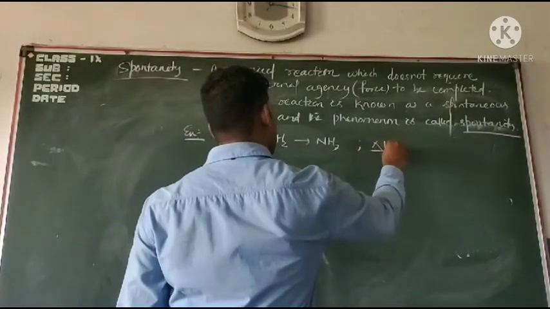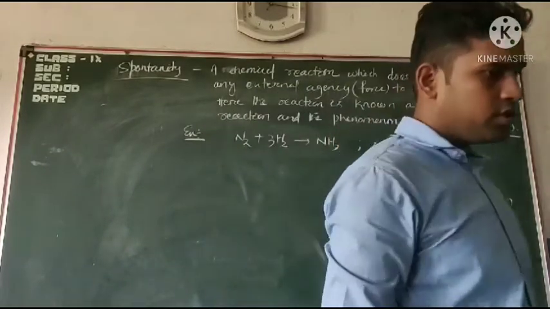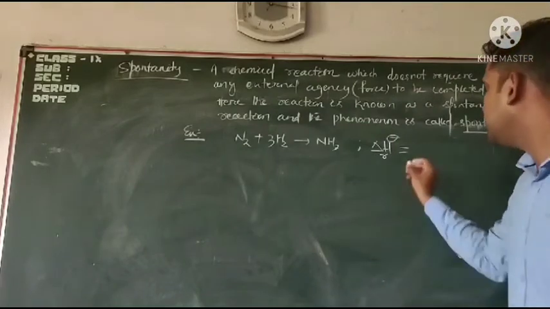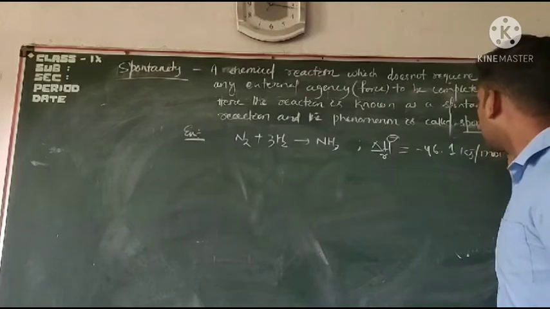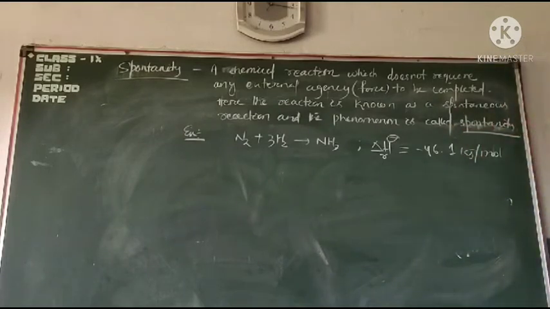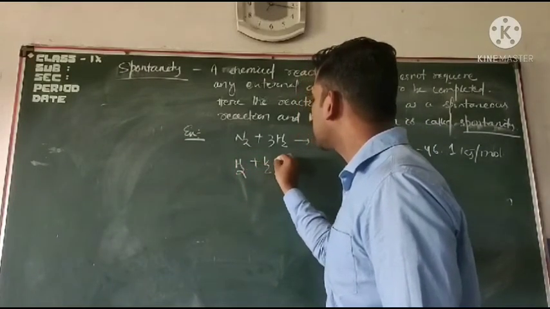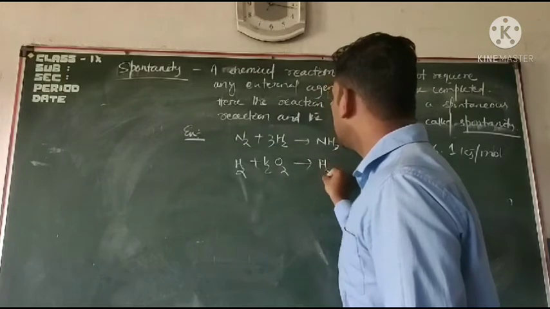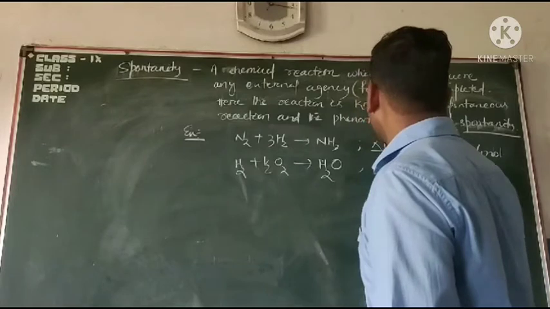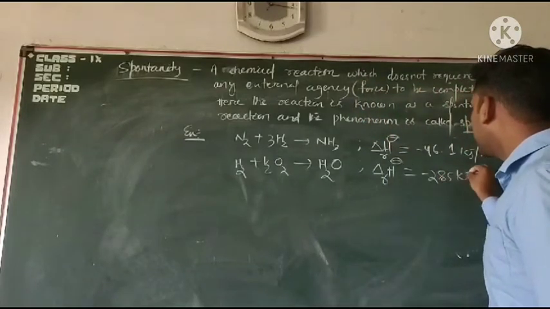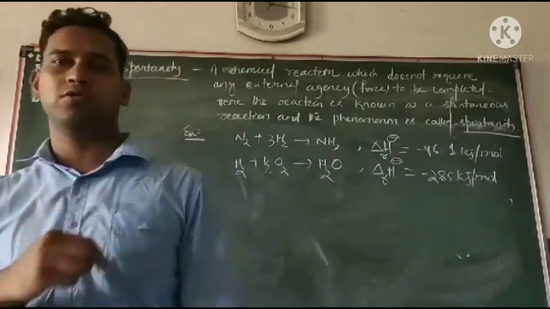Here the enthalpy of reaction is exactly minus 46.1 kilojoule per mole. Similarly, I can write here H2 plus half O2 gives rise to H2O. Here the enthalpy of reaction is minus 285 kilojoule per mole. Okay, I have written two equations.